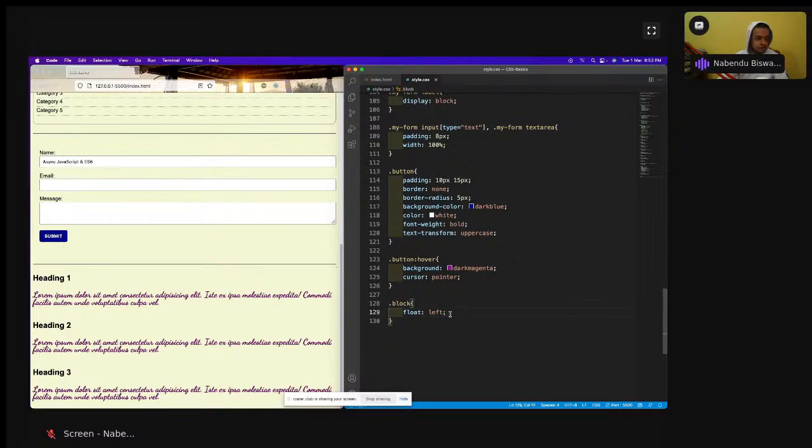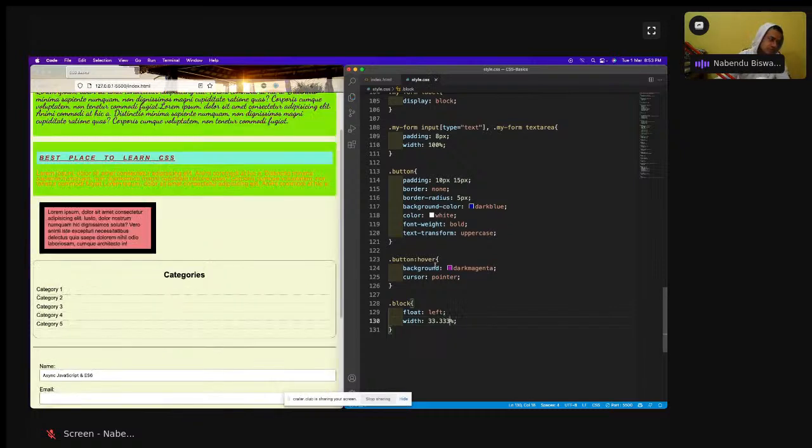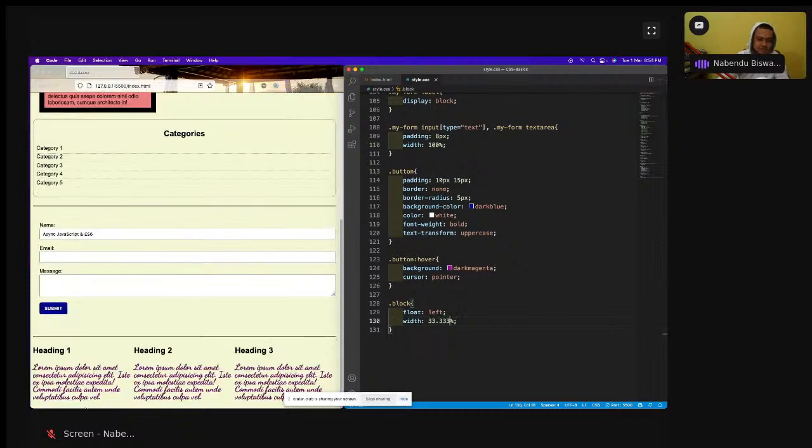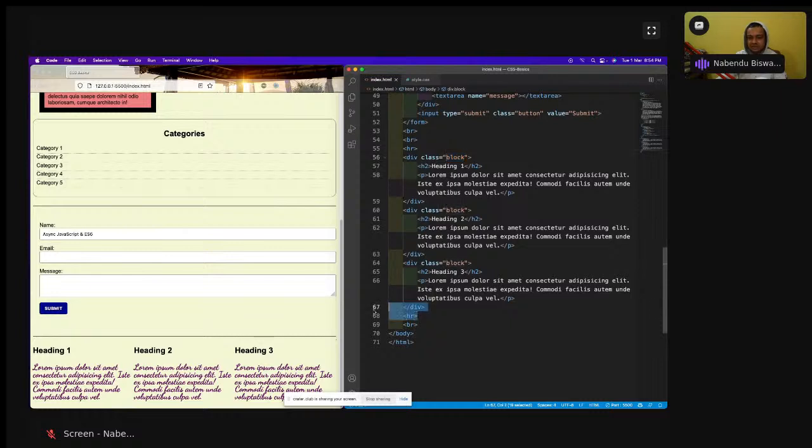We have to give the width of each one of them. So I'll give the width 33.333%, because that is how we divide, 100 divided by 3 is this much only. So 33.33%, and the famous 3-column layout has been created. But there is a big issue in this. Those who have not seen, I was having an HR here, HR means horizontal rule, but that HR is not there anymore.